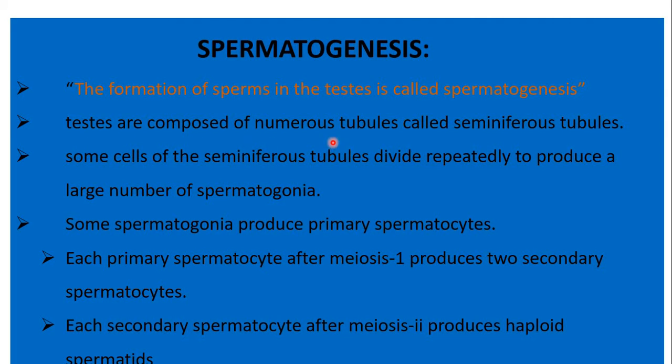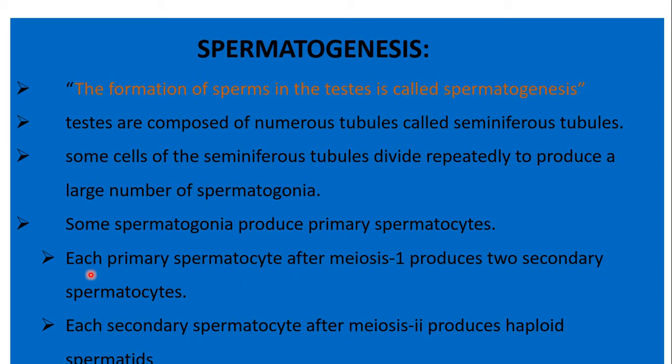Testes are composed of numerous tubular structures or tubules called seminiferous tubules. Some cells of the seminiferous tubules divide repeatedly to produce a large number of spermatogonia. Out of these, some spermatogonia produce primary spermatocytes.